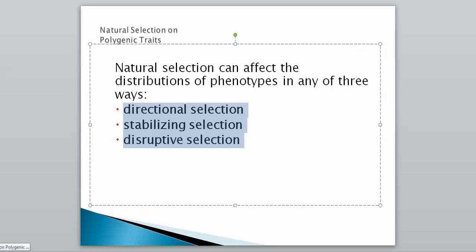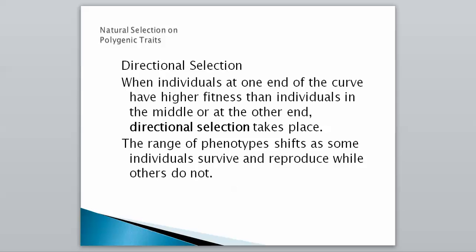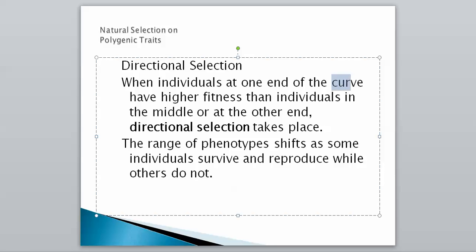We've had you define these words at the beginning of the chapter, and had you look at them in the crossword. So now we're going to get into what they actually are. Directional selection occurs when individuals at one end of the curve have higher fitness than individuals in the middle or at the other end of the curve. We'll see a picture and this will make more sense. Our range of phenotypes will shift as some individuals survive and reproduce while others do not. Remember we said that normal populations are represented by a bell curve, and now we're going to look at how the normal bell curve changes.